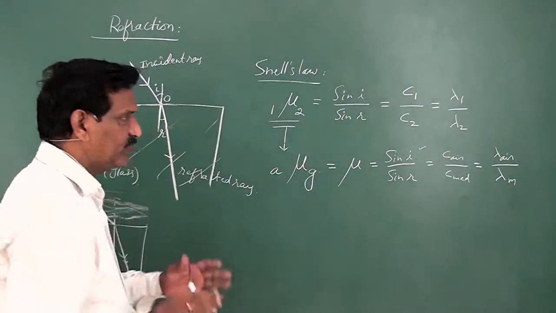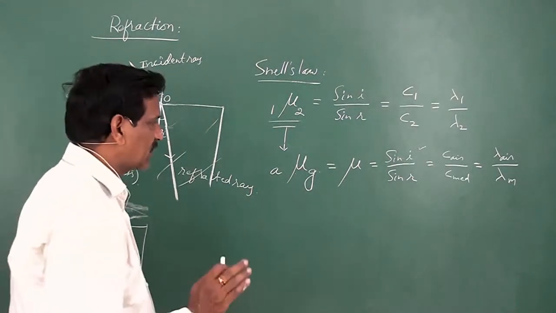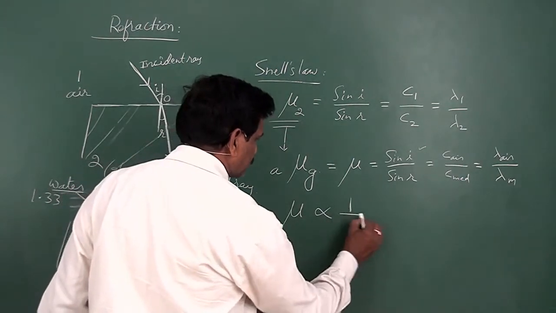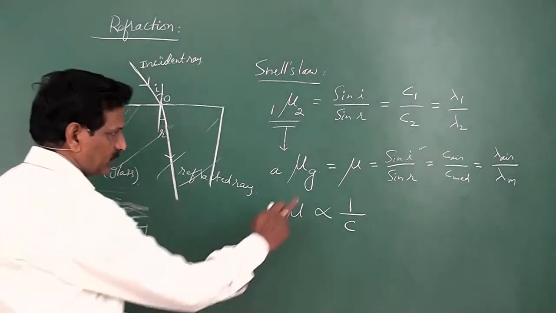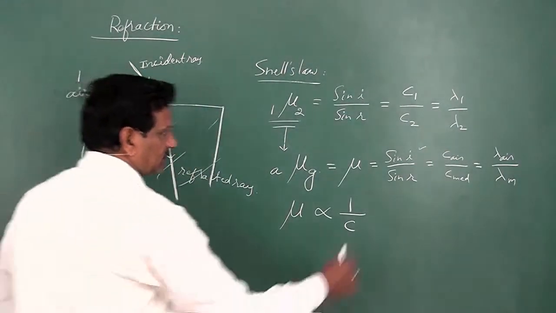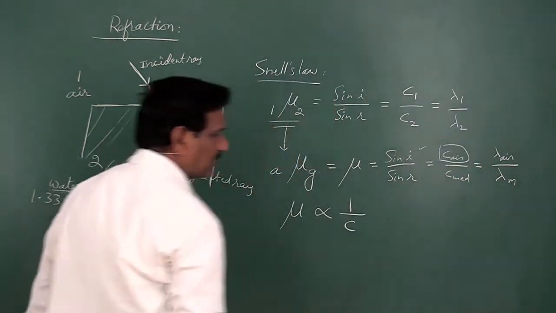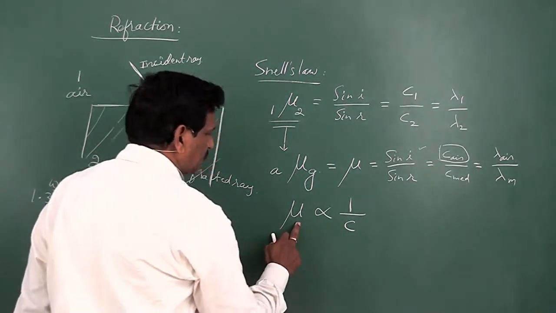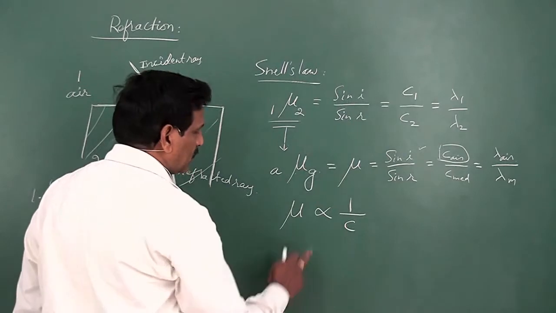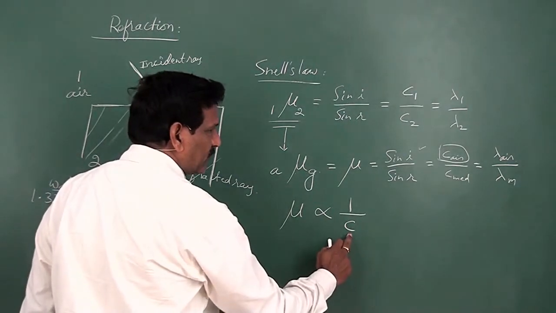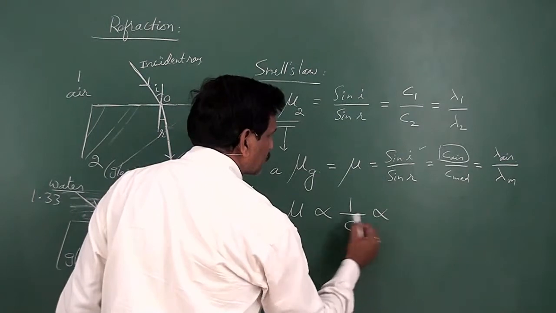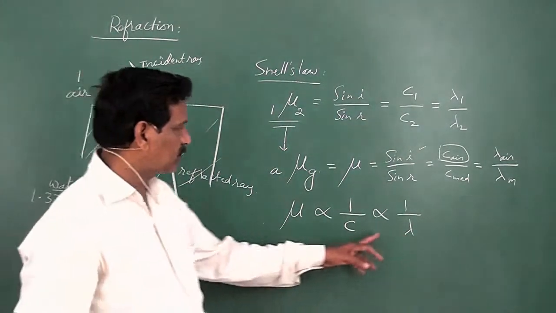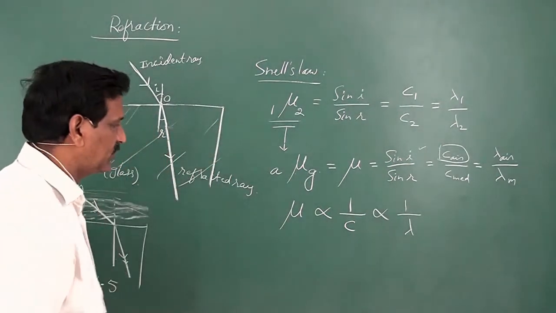In this way, if you take a particular transparent medium, the refractive index is inversely proportional to the speed of light. If you take this as the standard, the speed of light in air is constant, so the refractive index of a particular medium is inversely proportional to the speed of light and also inversely proportional to the wavelength of light in that medium.